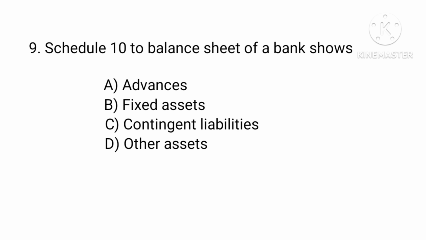Schedule 10 to the balance sheet of a bank shows: option A, advances; option B, fixed assets; option C, contingent liabilities; option D, other assets. Answer: option B, fixed assets.